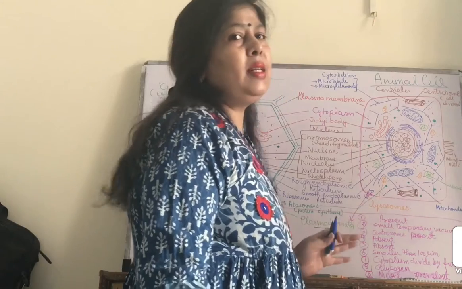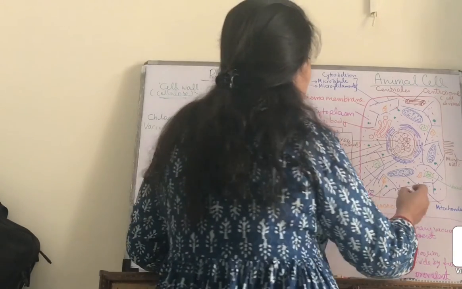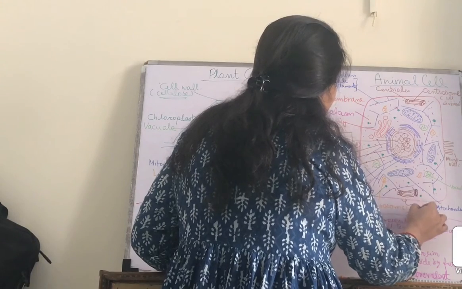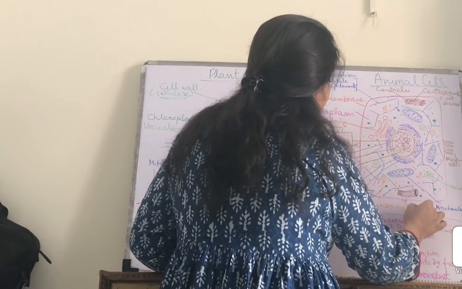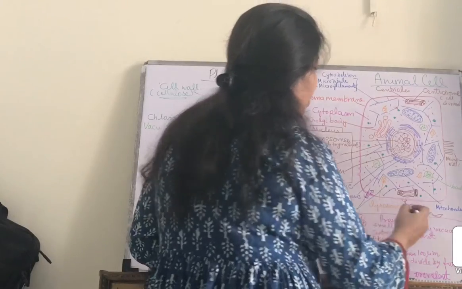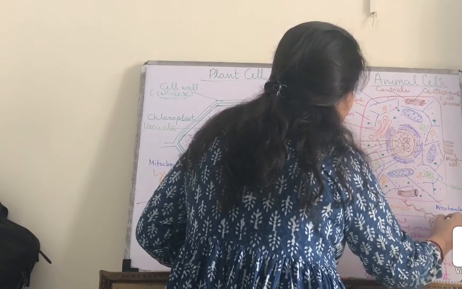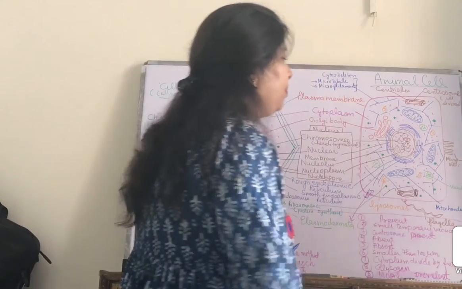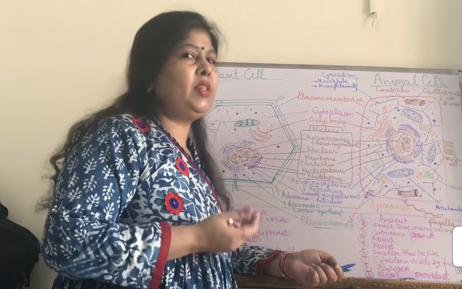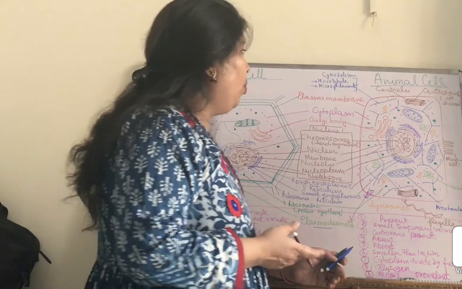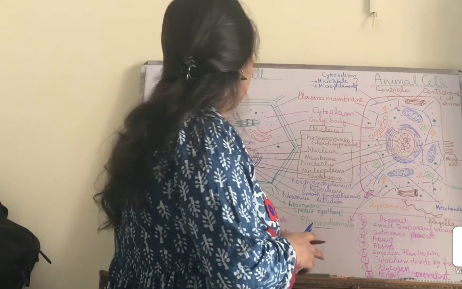Some animal cells also have flagella, and flagella help in the movement of the cell. Some animal cells have cilia for movement and some have flagella for movement. So this is the complete structure of both the cells.